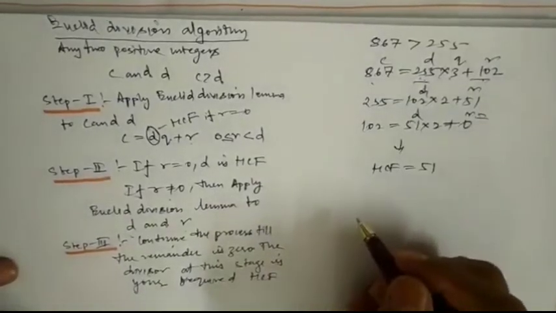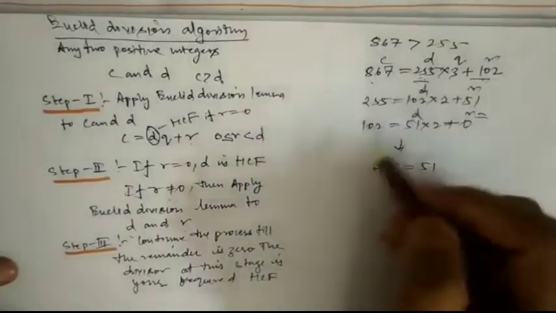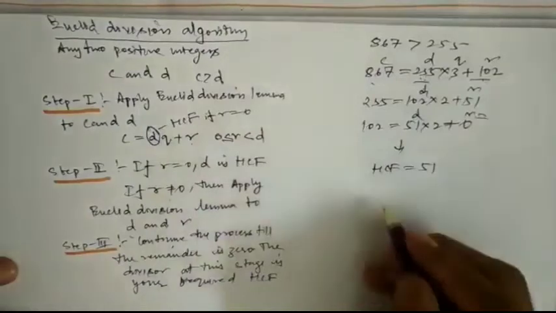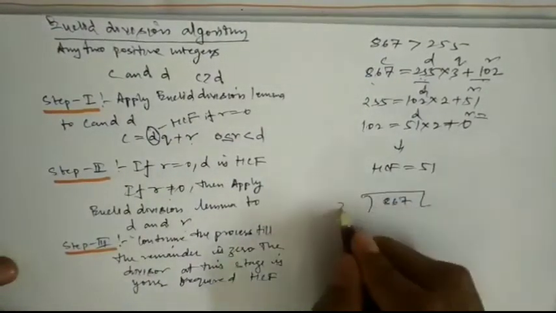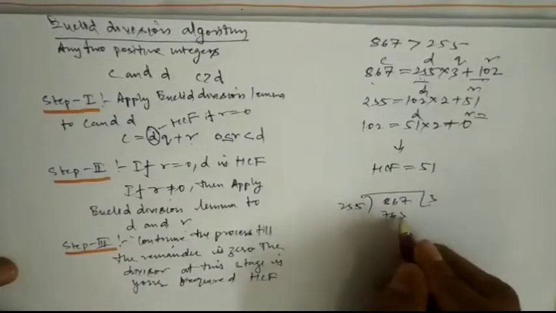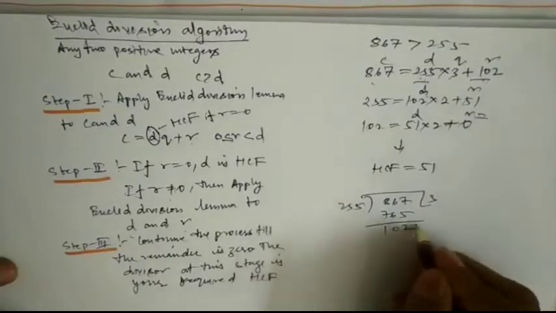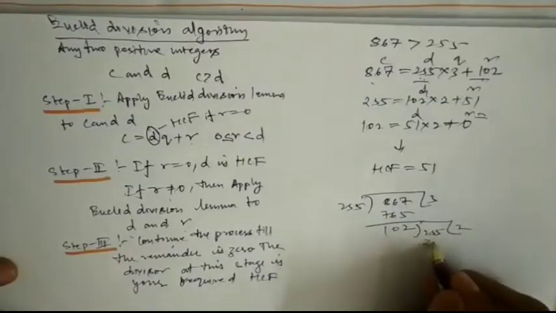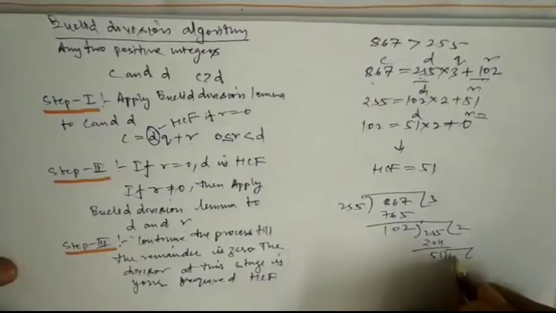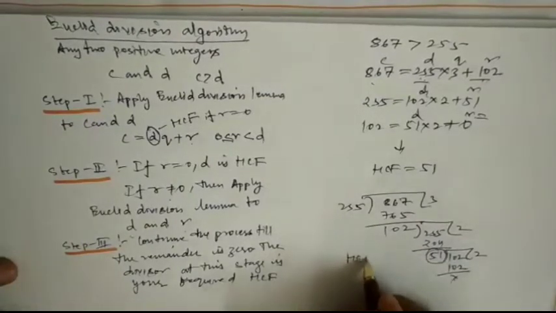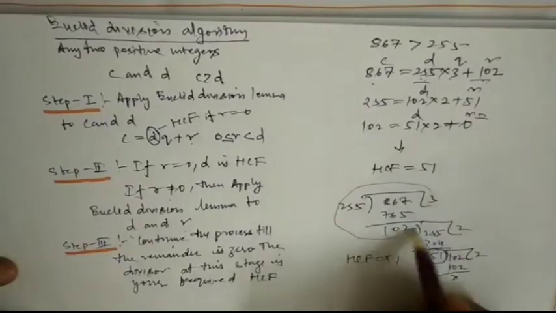See how we can use the common division method to find the solution easily. कैसे हम इसका सॉल्यूशन इजीली निकाल सकते हैं. 867 and 255. We will divide by 255. So what will you write? 255 into 3 gives 765, remainder 102. Again 255 will come here: 255 into 2 is 204, remainder 51. 102 is 51 into 2, remainder 0. So what is your HCF? HCF is 51.